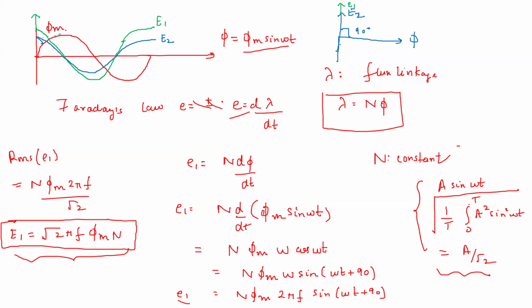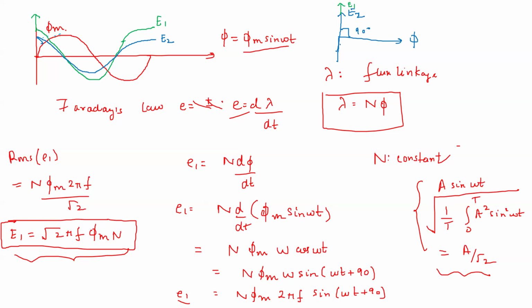Then we calculate the mean, which is the average: 1 by T integration from 0 to T of A square sine square omega t. Then we take the root. If you calculate this, you will see that the RMS value of a sinusoidal signal comes out to be A by root 2.